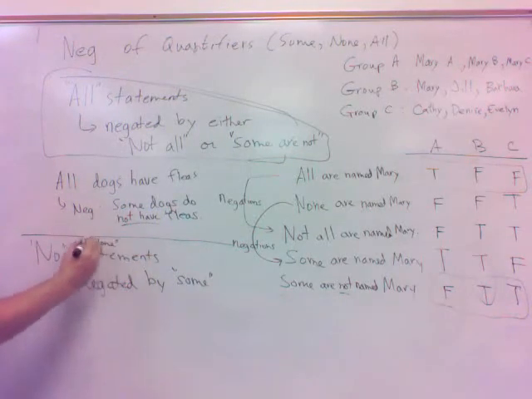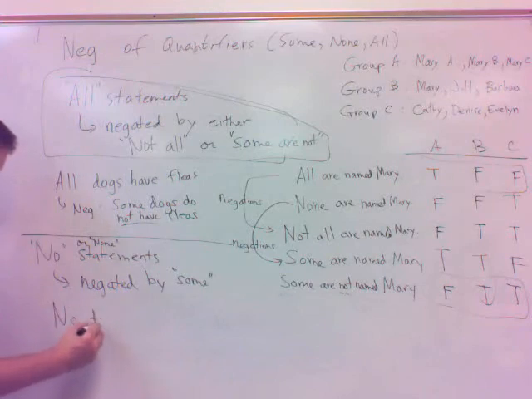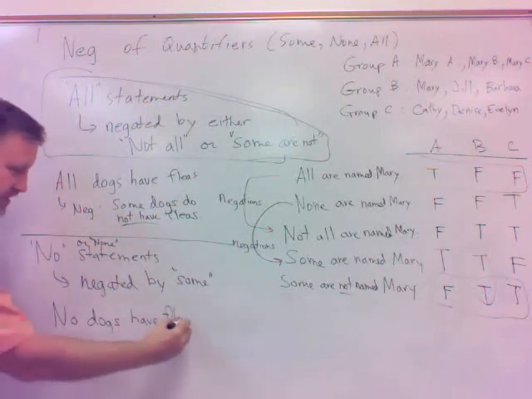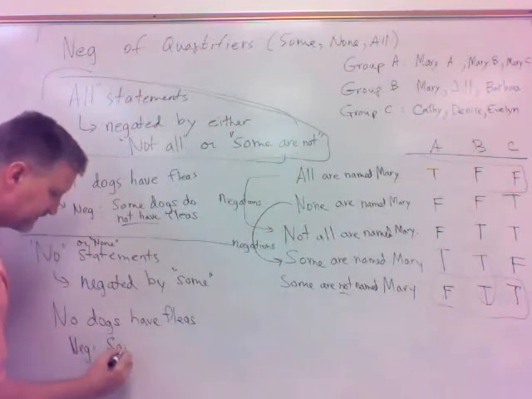Depends on the phraseology there. If it's a no or if it's a none statement, none of them are named Mary, no dogs have fleas. Let's just do that one. No dogs have fleas. What's the negation? No is negated by some. Some dogs have fleas is the negation.